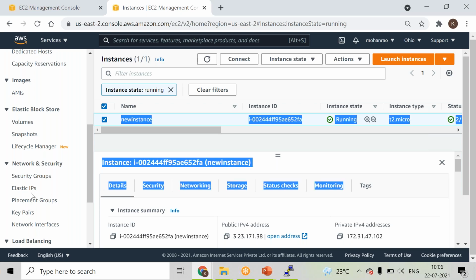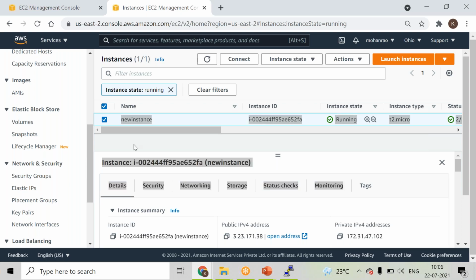If you don't have your EC2 instances in public, that's completely fine. It is not mandatory to use the elastic IP. But if you use it and terminate the EC2 instance, make sure you release this IP address from your environment. That's the only thing you have to take care of, because as long as it is associated, there will be no additional billing. But if you are not associating it with any EC2 instance, the billing would happen for the elastic IP address.